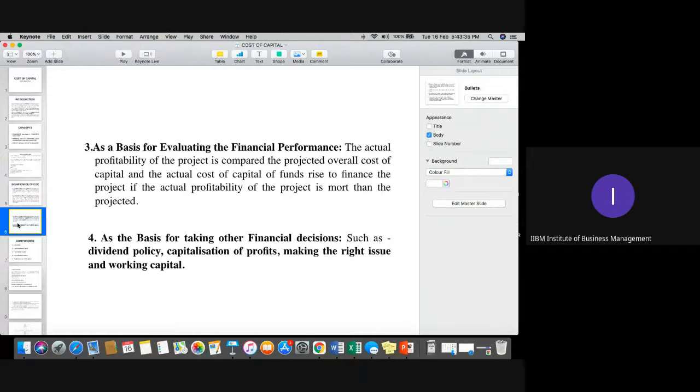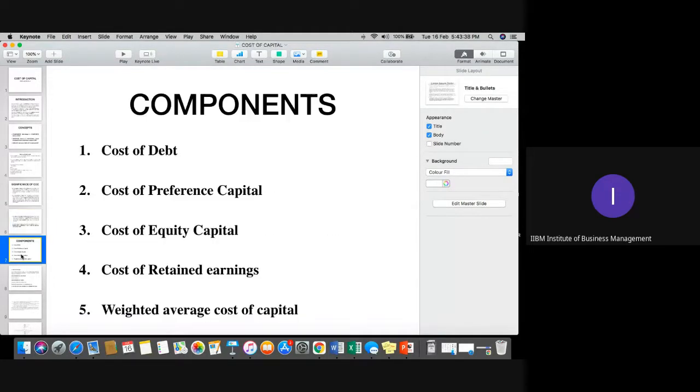Let's start with the next part, that is components of cost of capital. Now, as I told you, whenever the company needs to raise capital, they always need to take help from different sources of capital options. That may be debt, preference capital, equity capital, retained earning, or WACC, that is the weighted average cost of capital, which is being incurred on the company.